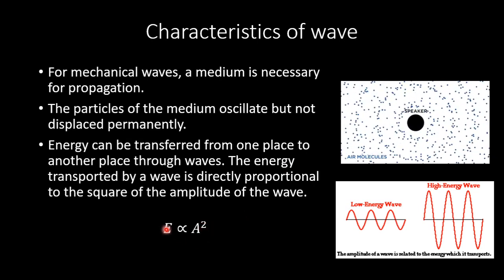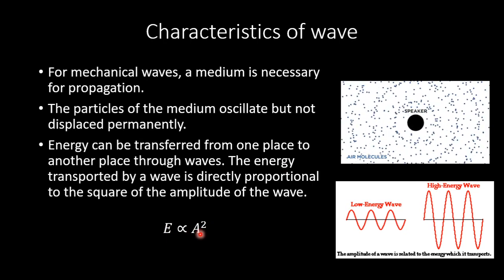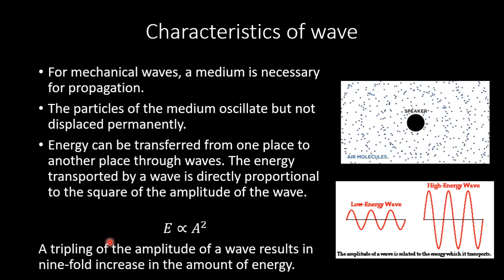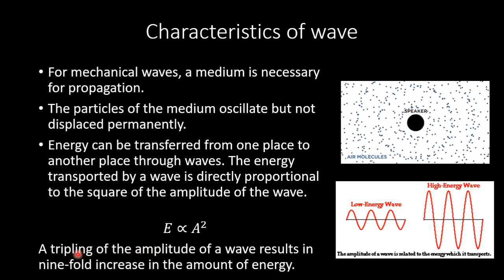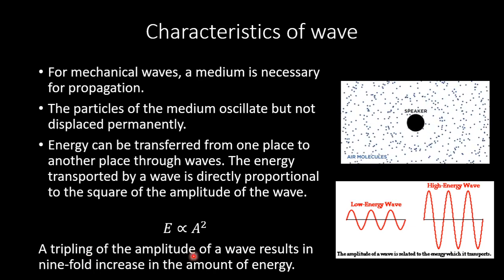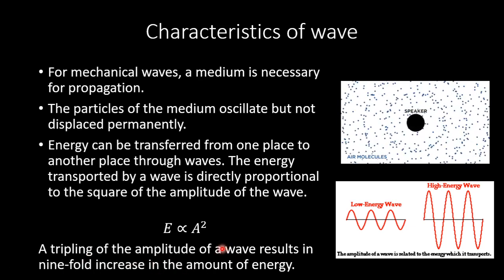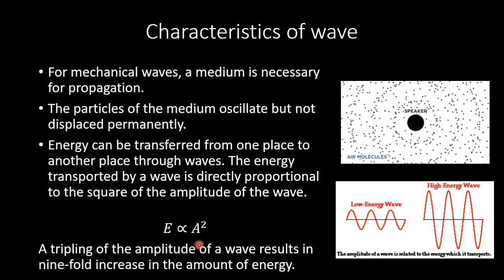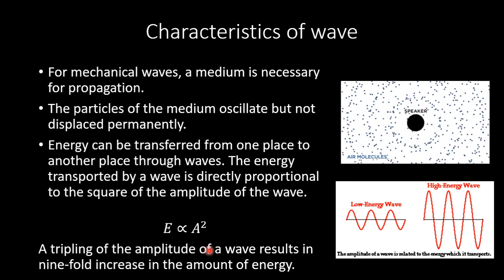That means energy is directly proportional to the square of the amplitude. If the amplitude is tripled, the wave will have a ninefold increase in the amount of energy. If the amplitude is doubled, the energy will be four times the previous.